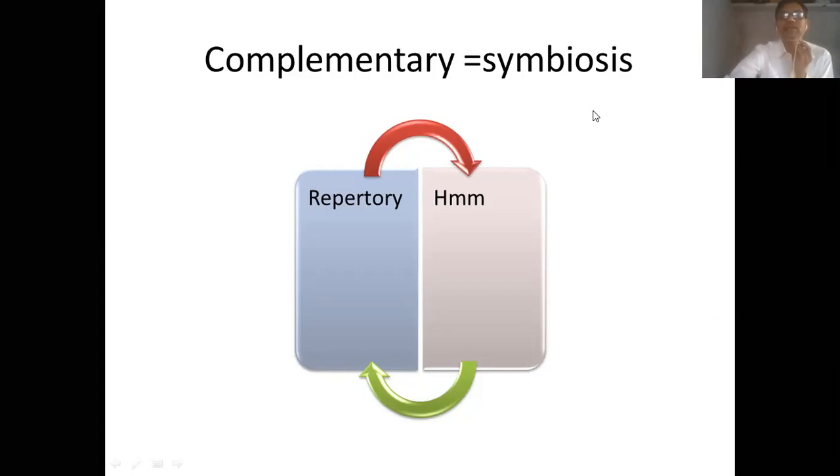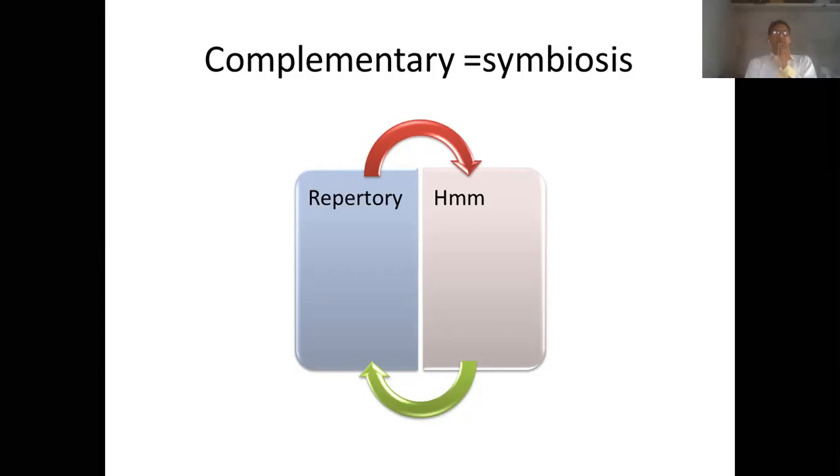What is taken from homeopathic materia medica is a symptom, and by using that symptom, repertorization gives you again a group of remedies, and finally the final verdict is of homeopathic materia medica.